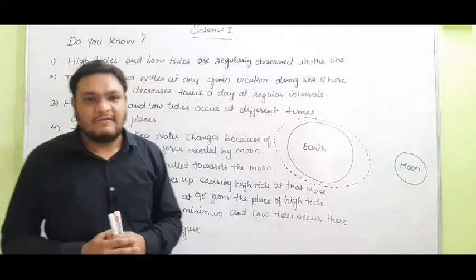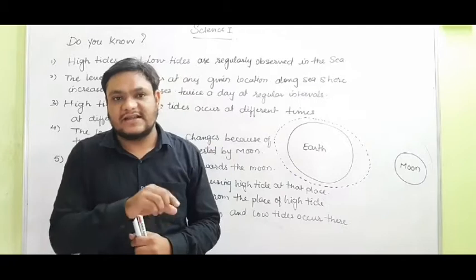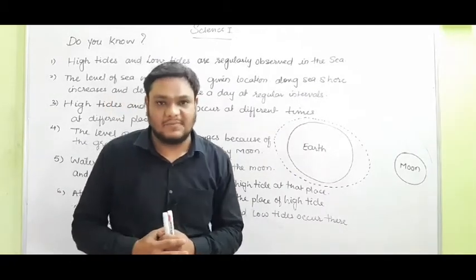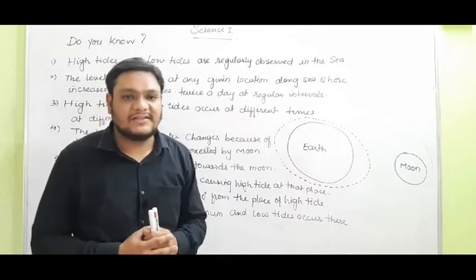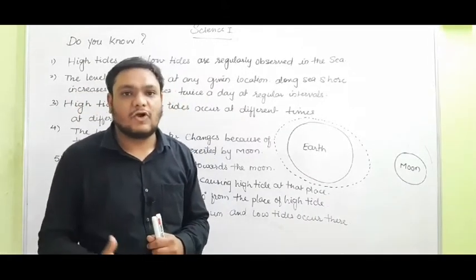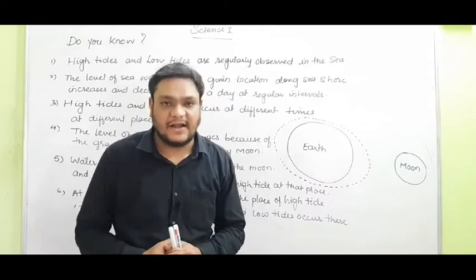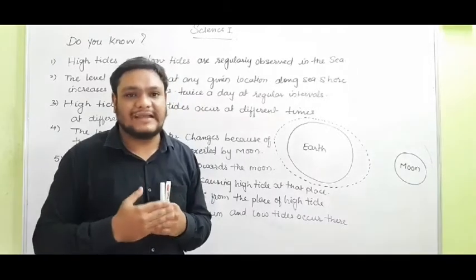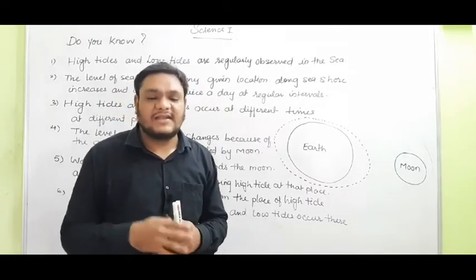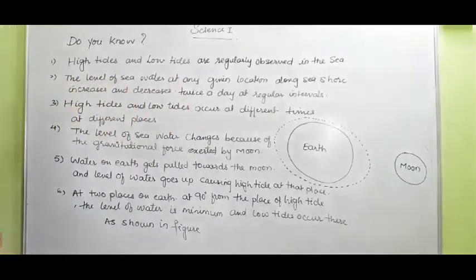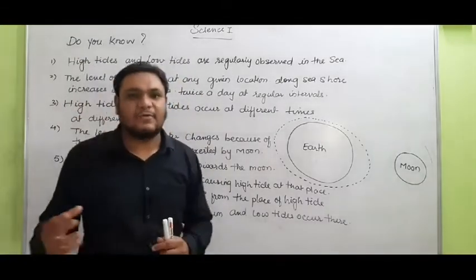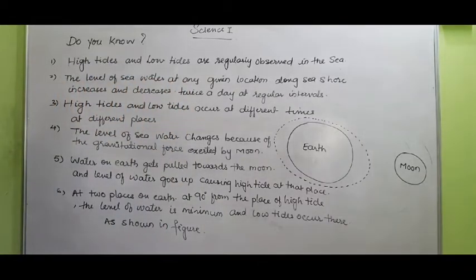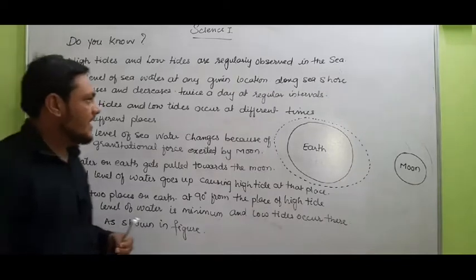Have you ever seen that when you stand in front of the seashore, the water level rises up? That rise of water level is nothing but a high tide. And at regular intervals, the level of sea water goes down, it decreases, and that decrease of the water level is nothing but the low tide. Students, we have observed this when we go to any seashore. High tides and low tides are regularly observed in the sea.